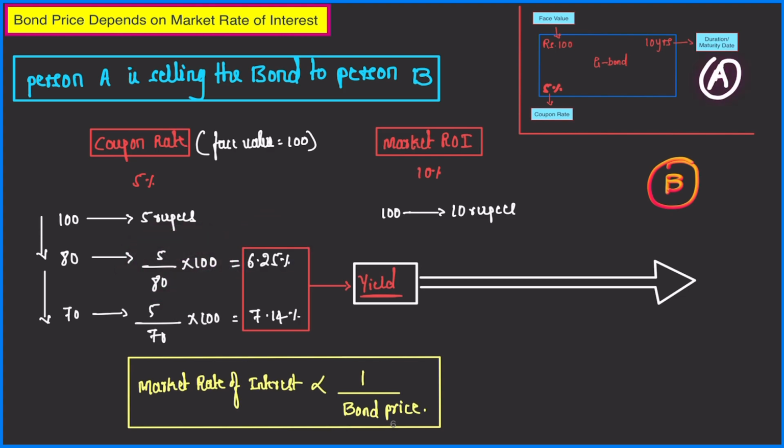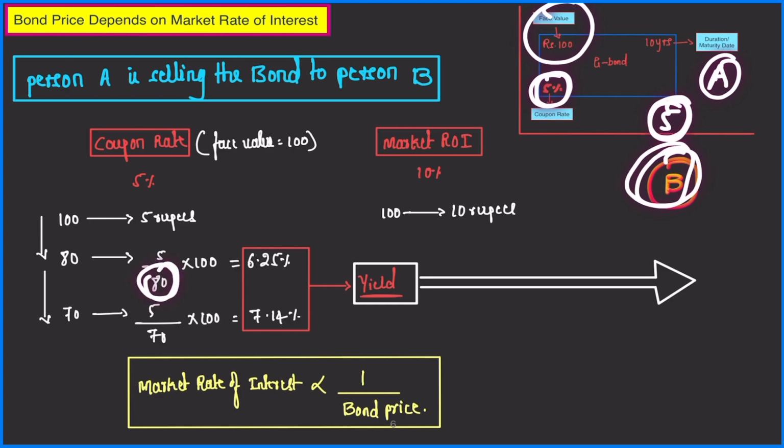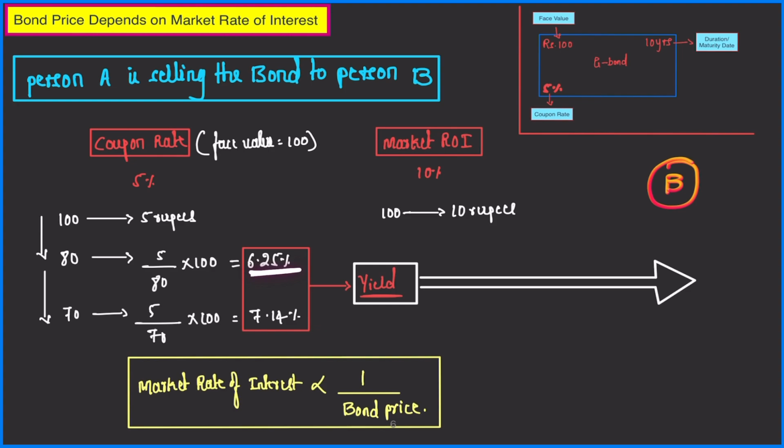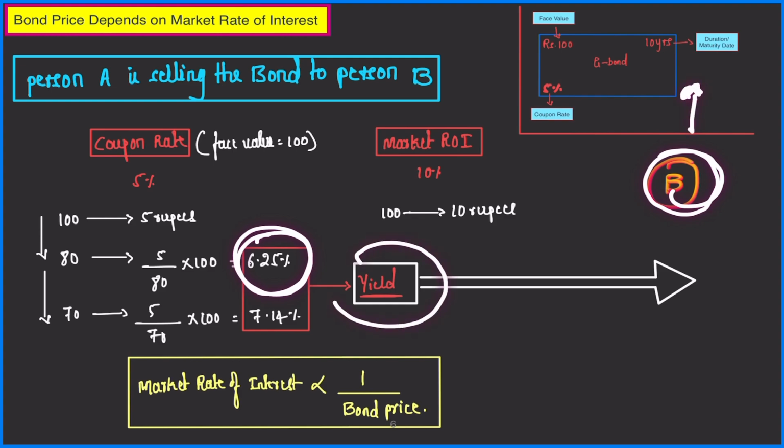Person A's return on the investment of 100 was 5%, but person B gets the same 5 rupees from the government on an 80 rupees investment, so his return will be 6.25%. This 6.25% return that person B is earning on this bond is called yield.